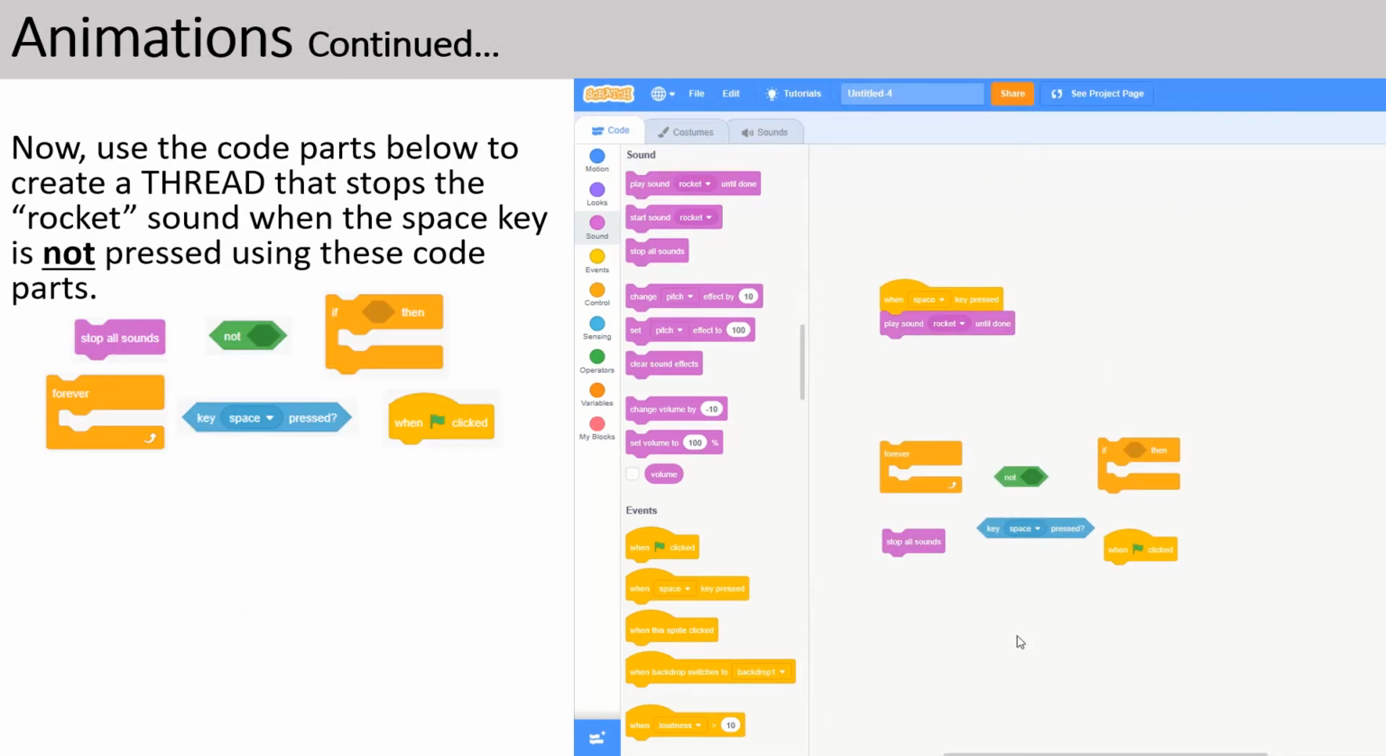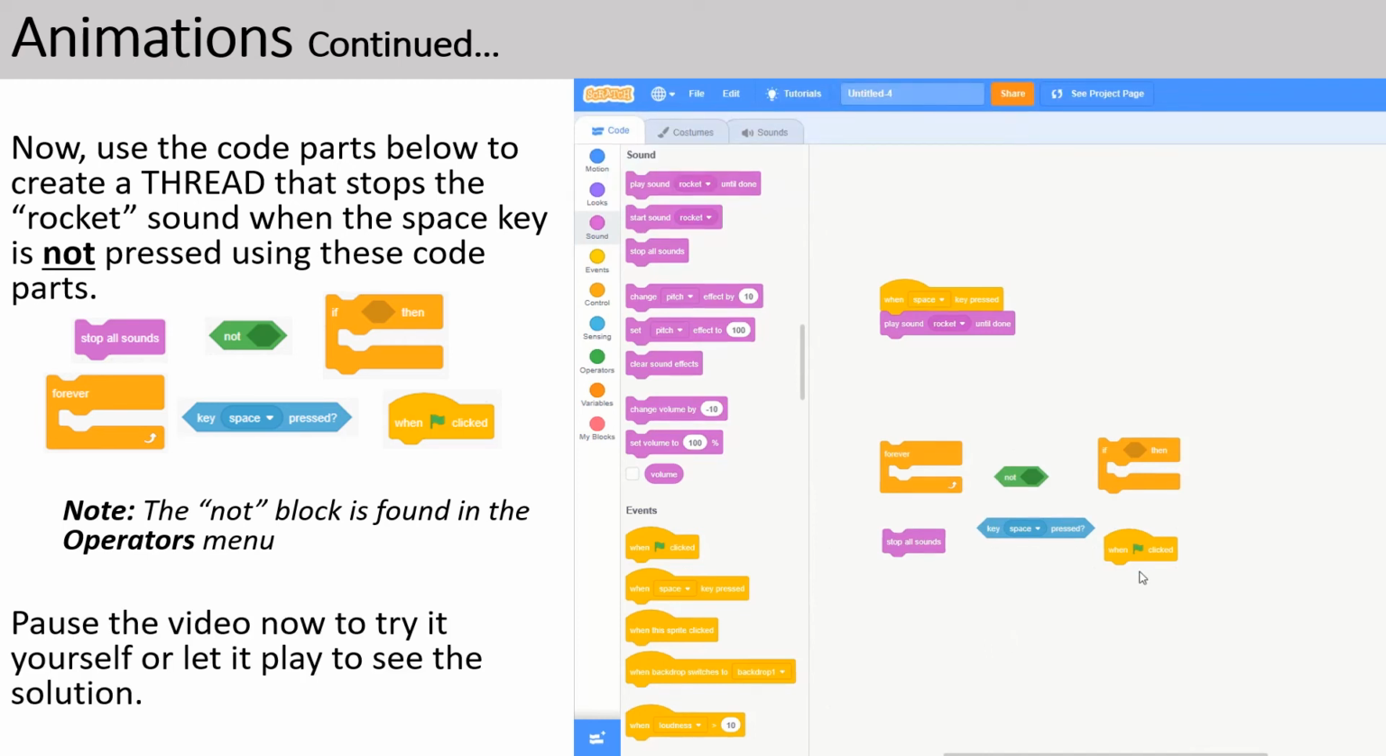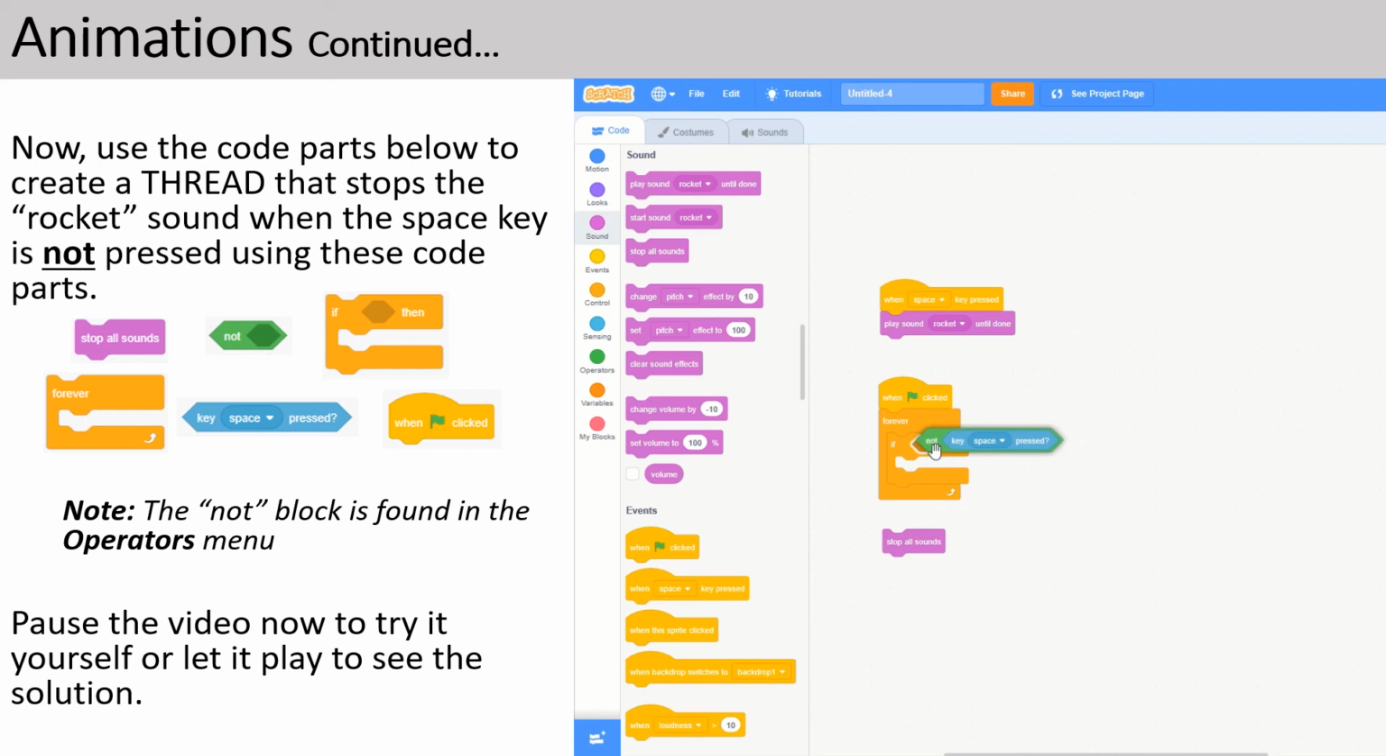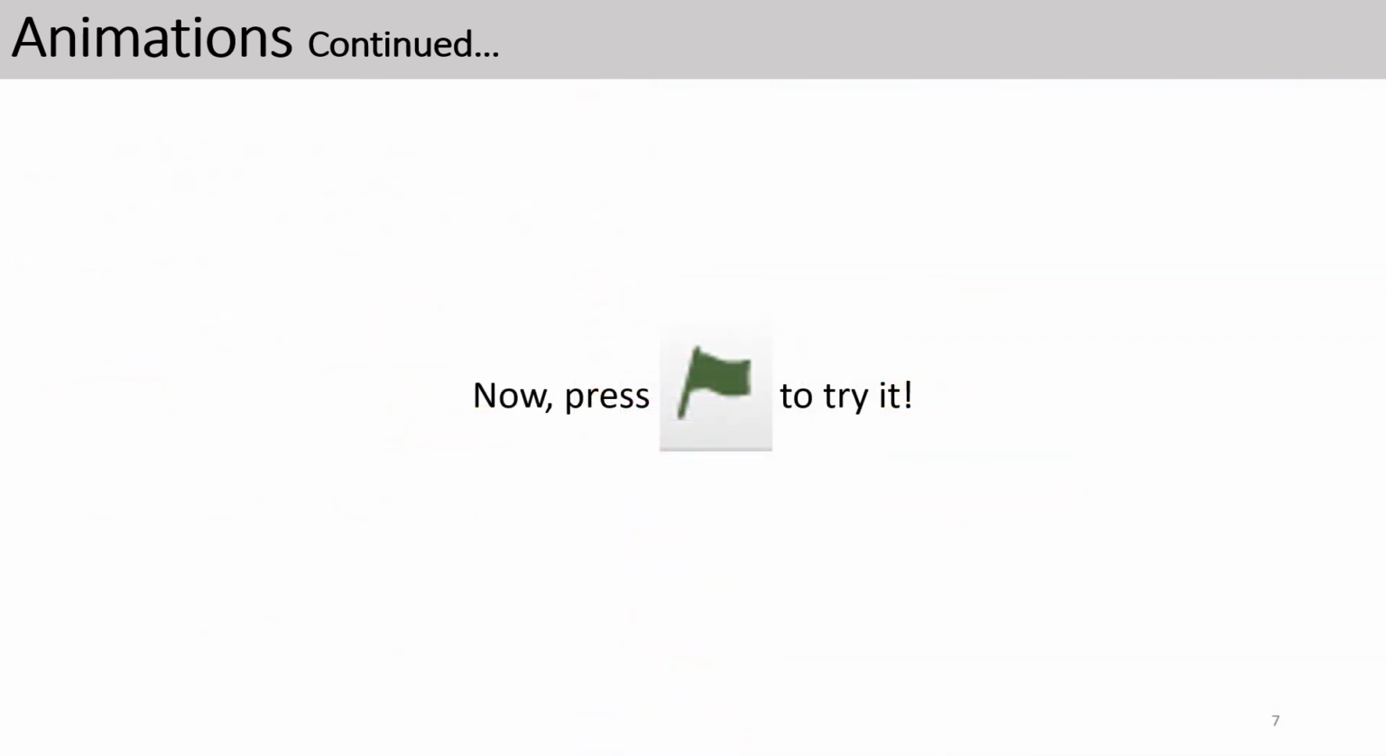Now use the code parts below to create a thread that stops the rocket sound when the space key is not pressed, using these code parts. Note that the Not block is found in the Operators menu. Pause the video now to try it yourself, or let it play to see the solution. Now press the flag button to try it.